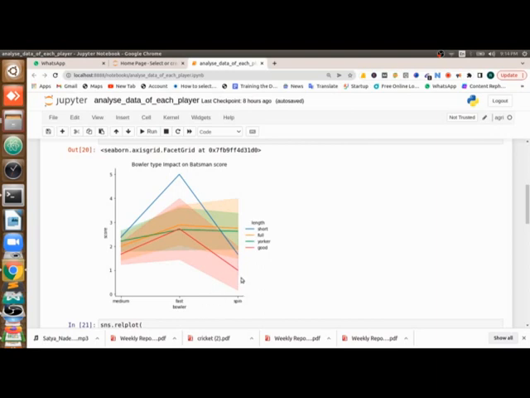So he is having a problem with the short ball and good length of a spinner, and he is very strong with the short ball of a fast bowler. These are the insights that we need to check. That means he needs to work against spin bowlers, especially when the spin bowler bowls short balls and good length balls.